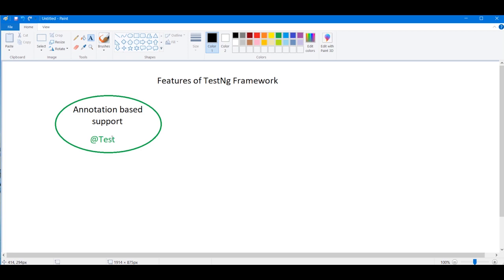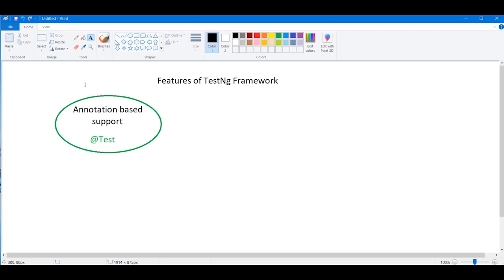Automatically it will get imported just by writing this at the rate Test. So the first feature is annotation based support, which will give you ease, and you will be able to understand the concepts very well because of this annotation based support.